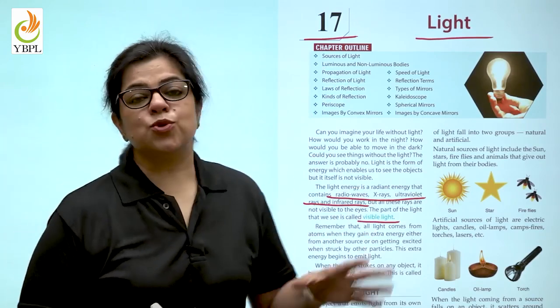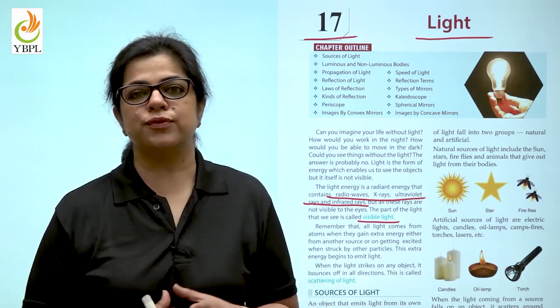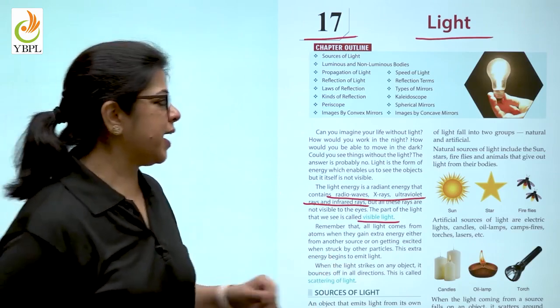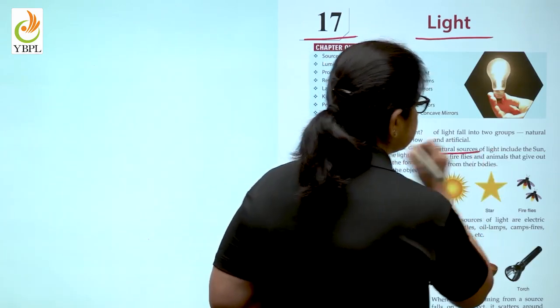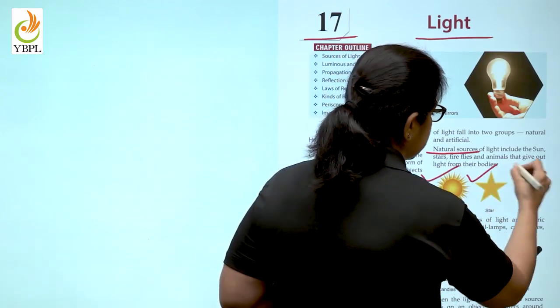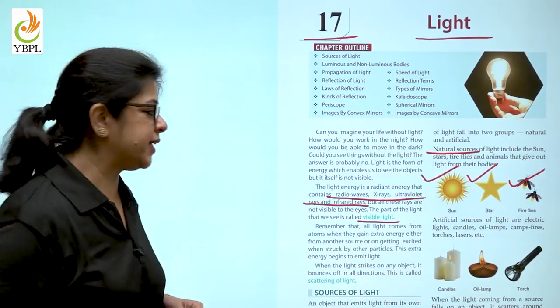Now, based on what we have just discussed, we know that there are different sources of light which lighten up all of us. What are these sources of light? There are natural sources. What are the natural sources? They are the sun, the stars, even the fireflies called Jugnu in Hindi.